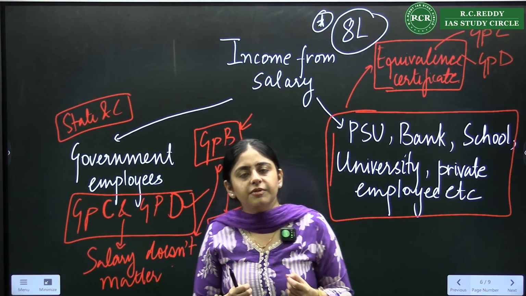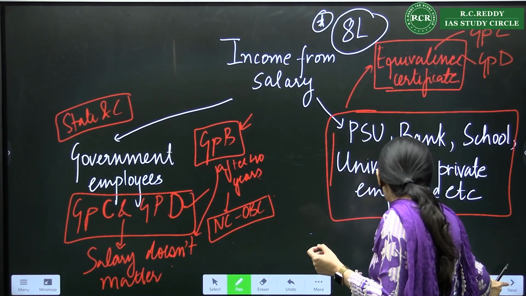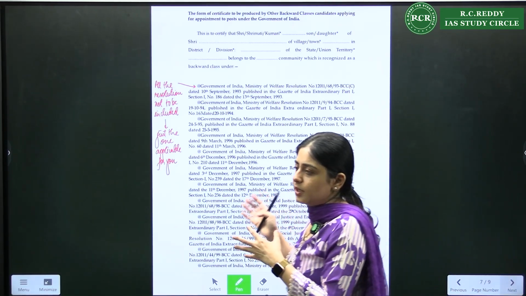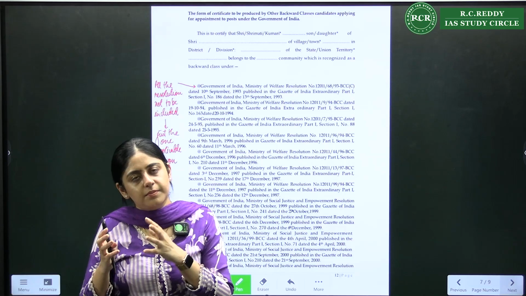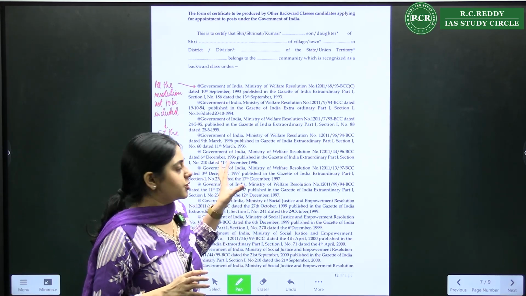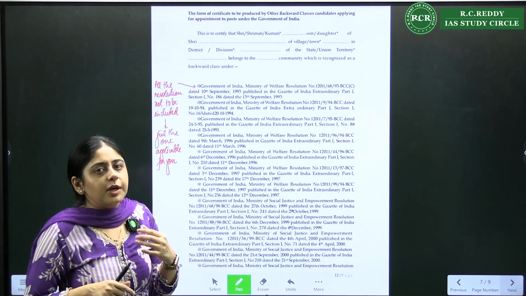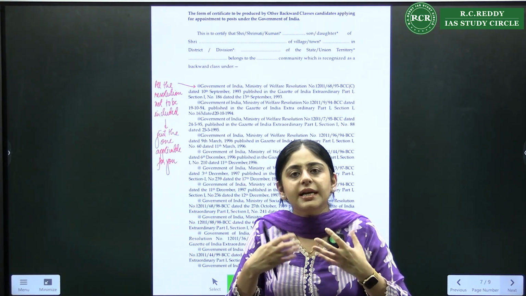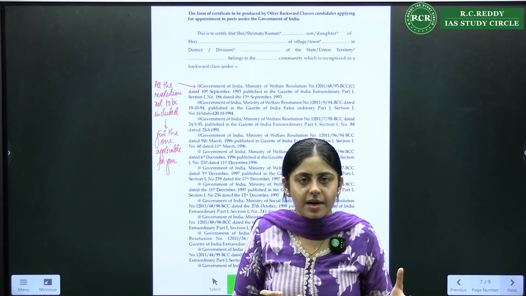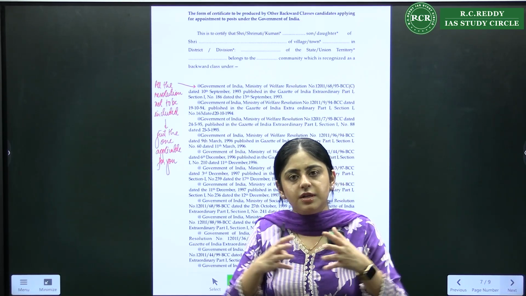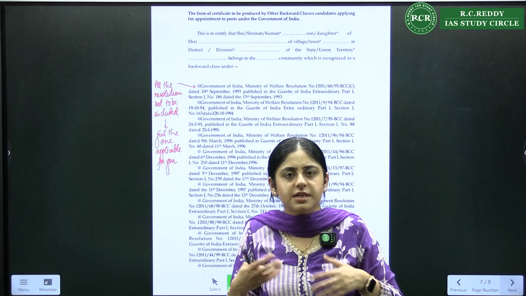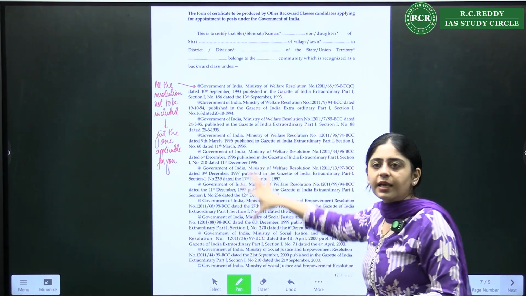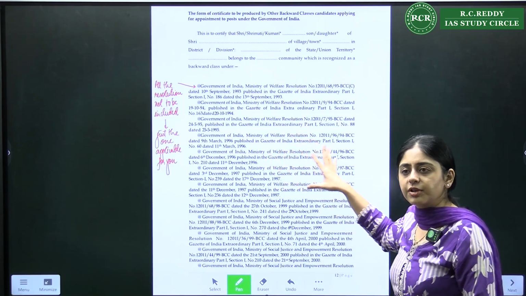Now, the OBC certificate comes in this format. It has to be uploaded on the UPSC application form website, wherever the space is given for uploading. Because your state gives your OBC caste certificate in a different format, right? UPSC wants every student to give it in a similar format, because every state will come up with different formats, right? So they have given the wording in which your OBC certificate should be.